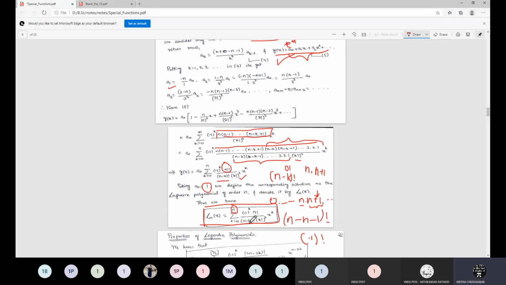The denominator becomes infinity, which means that whole quantity will be 0. Then the next term, n plus 2, will give you minus 2 factorial, again not defined. So this series will be terminating at n. The rest of the terms will be 0 because of this factorial function, and hence this is a finite series, hence it's called Legendre polynomial or Legendre function. Is that okay?